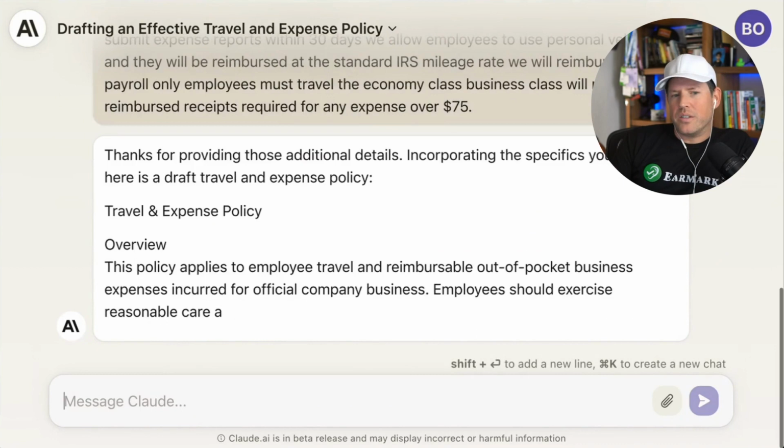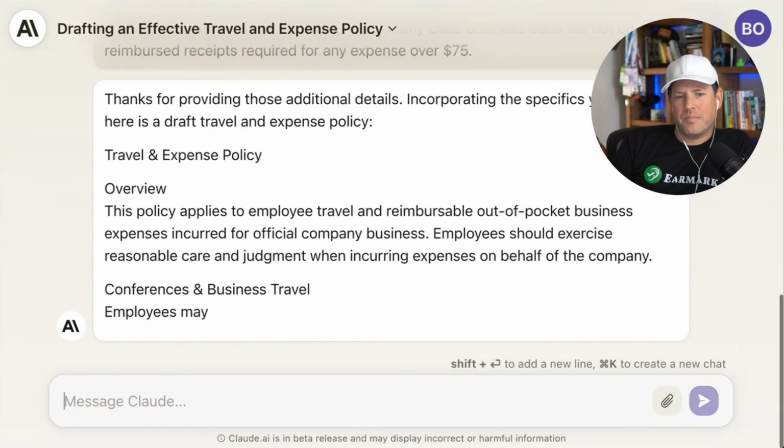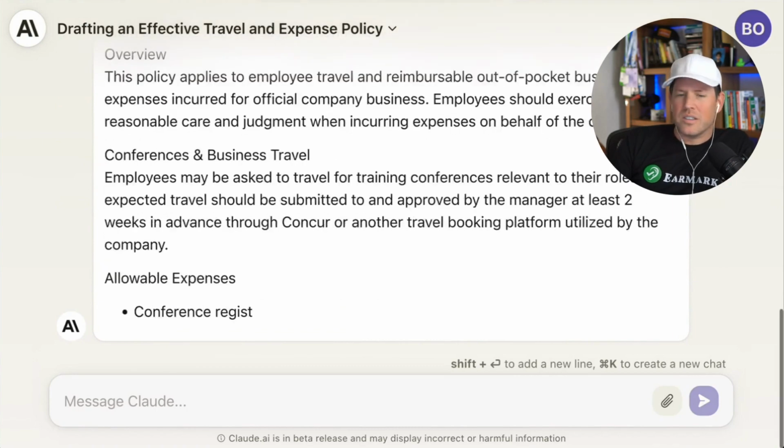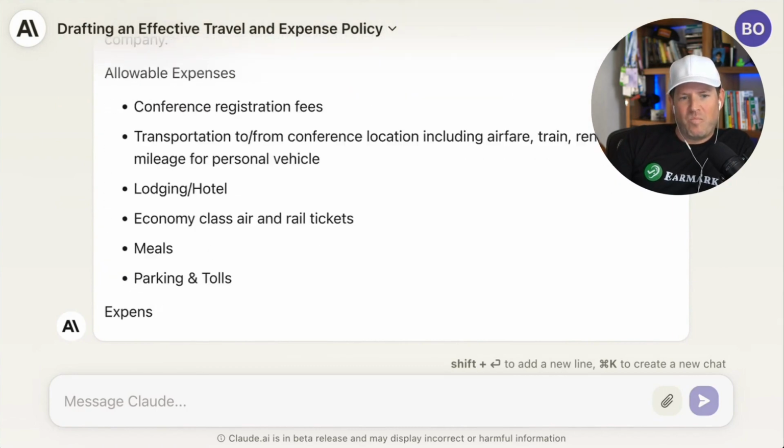And now it's going to draft us a travel and expense policy. And we can pop this into Microsoft Word, into Google Docs, and just edit from there. Pretty neat, huh? Now, there's an even better way to do this, which I just experimented with this morning. And that is have a meeting with your business partner or whoever is helping you come up with a policy. And just talk about what you want it to be.